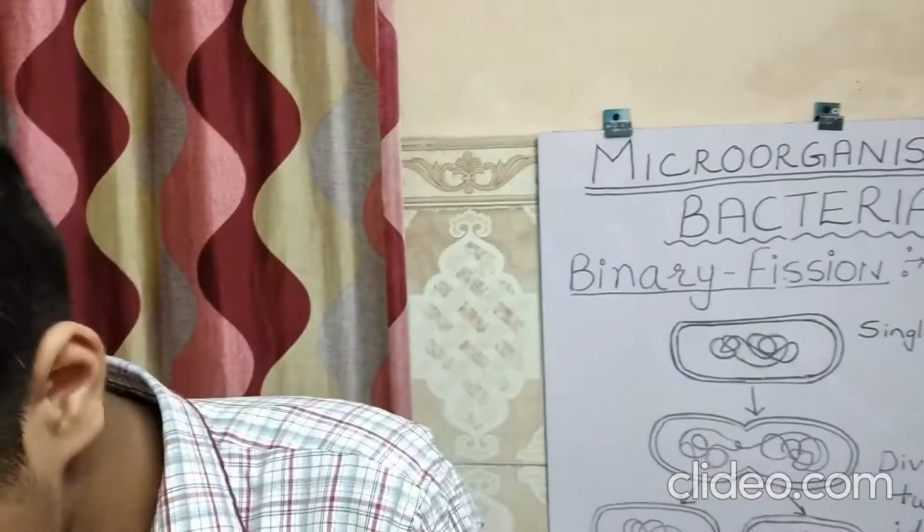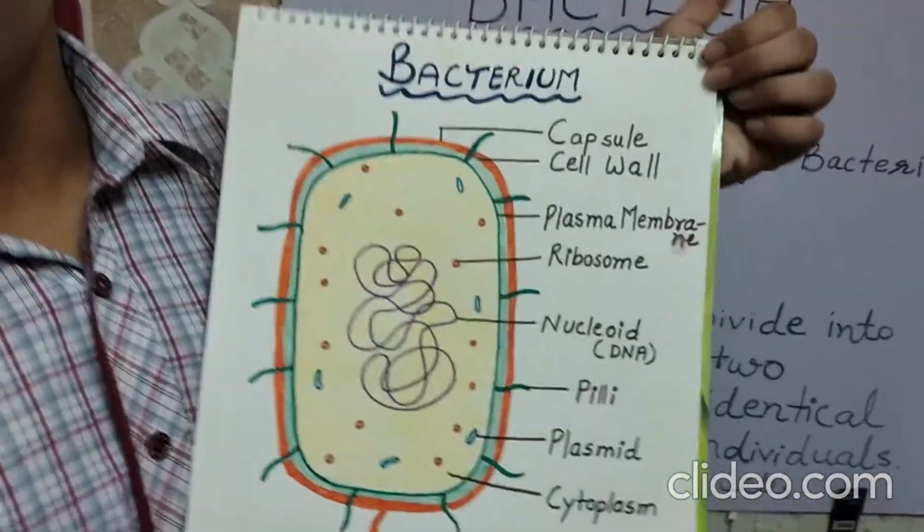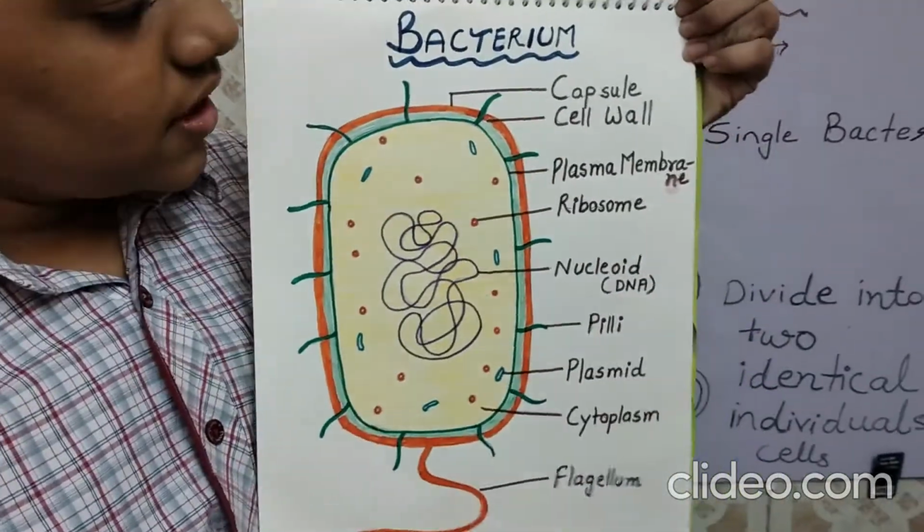There are five major groups of microorganisms: fungi, algae, protozoa, bacteria, and viruses. Here I will explain bacteria. Bacteria is a plant-like unicellular prokaryotic microorganism.